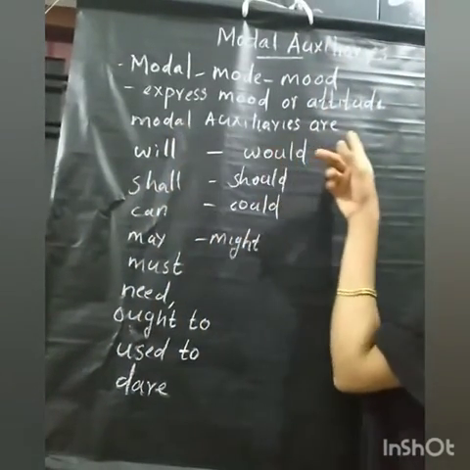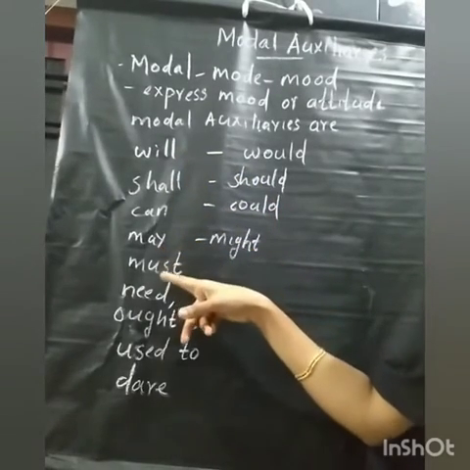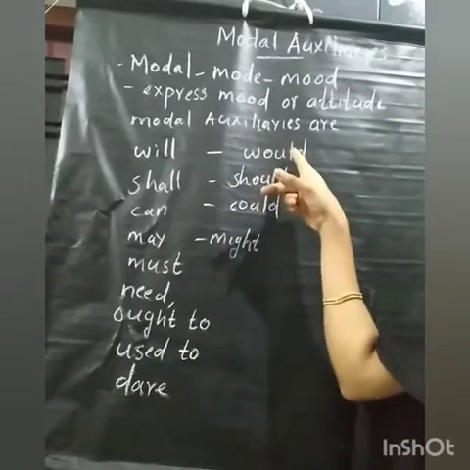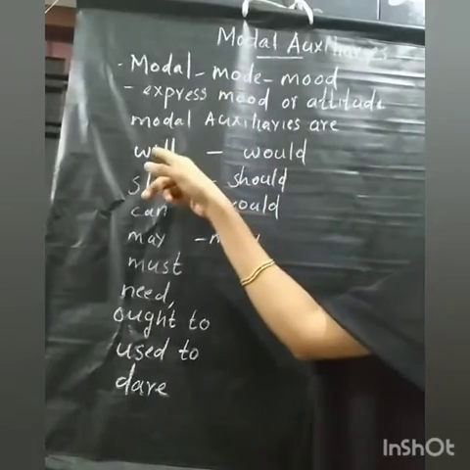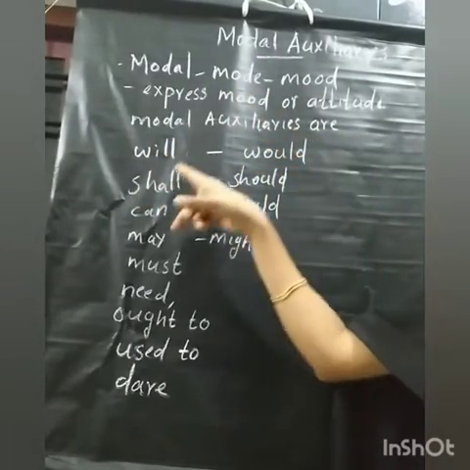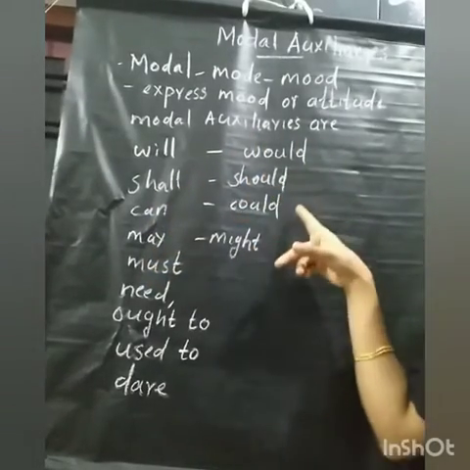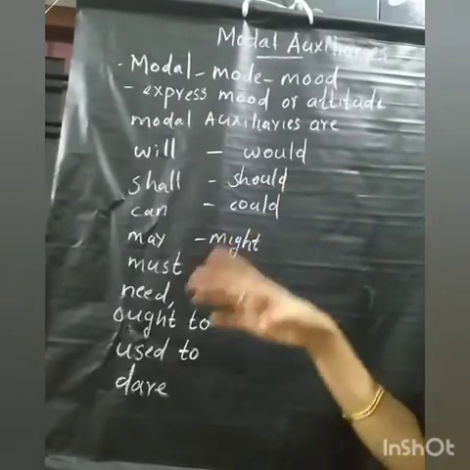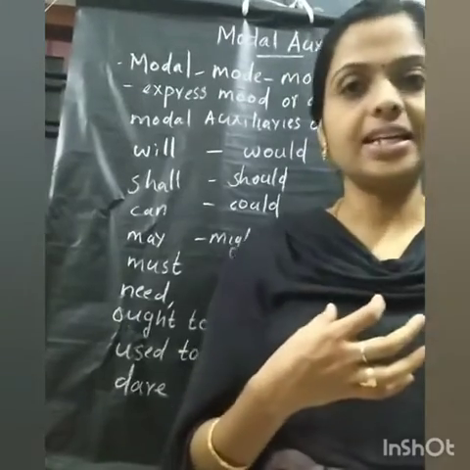The modal auxiliaries are will, shall, can, may, must, need, ought to, used to, dare, would, should, could, might. Will is present tense, past tense would. Shall, past tense, should. Can, past tense, could. May, past tense, might. These are the modal auxiliaries in English.